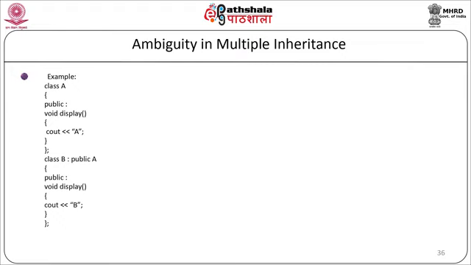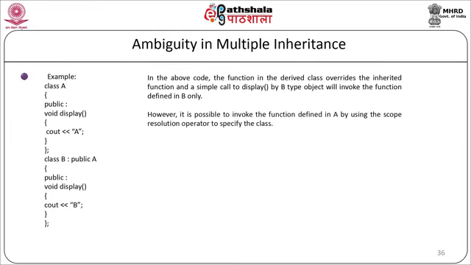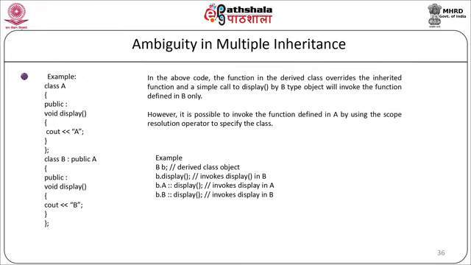Our class will end. Now here in the above code, the derived class and the base class both have the same prototype for the member function display. So it is possible to invoke the function defined in A by using the scope resolution operator to specify the class. For example, we can declare the object of class B as small b.